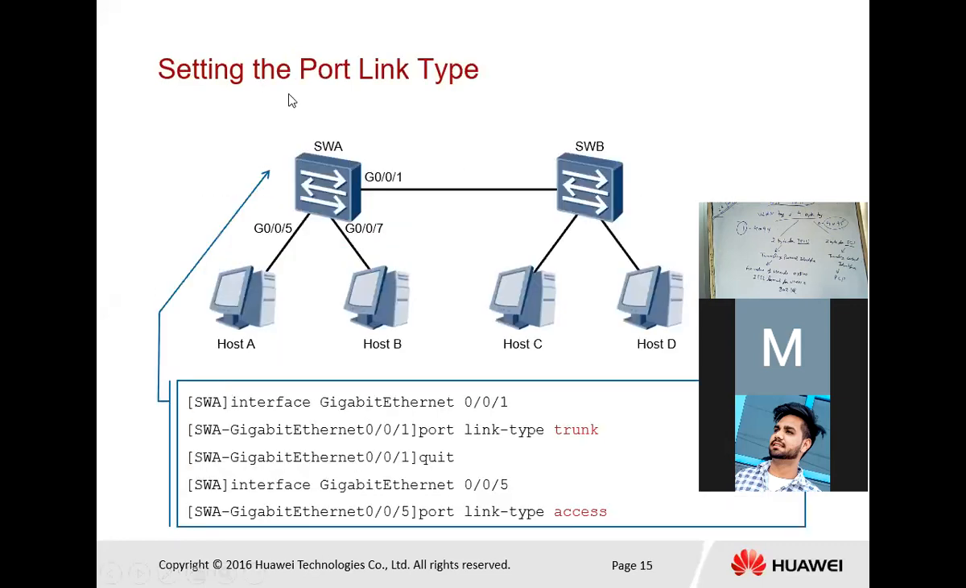So next we have setting the port link type. Now, assign the port type to the link. So port link type trunk and port link type access. These are the commands for applying the trunk port as well as the access port.